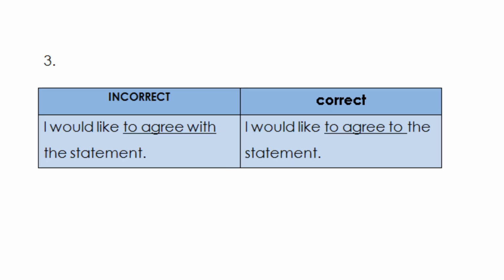Moving on to the next sentence, I'd like to agree with the statement. Oftentimes, you have to use the sentence when you are agreeing with a particular statement, especially in your speaking part 3. So what's the mistake in this? Here, to agree with is incorrect. So we use agree with somebody and agree to an idea. So here the statement is an idea, so we cannot use to agree with. Instead, we can use I would like to agree to the statement. Okay?